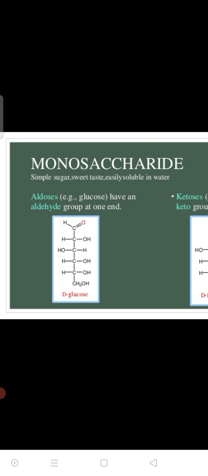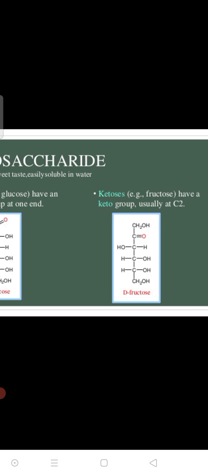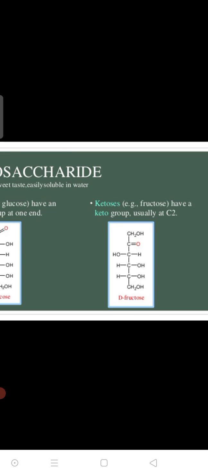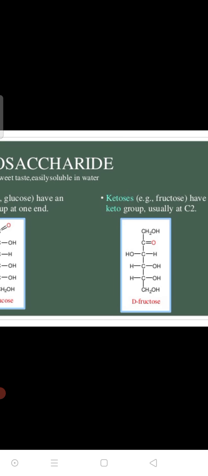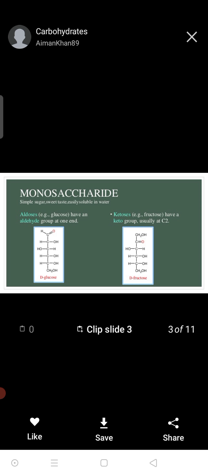If the carbonyl group is present there, these types of sugars are called aldehydic sugars or aldoses. And exactly opposite to this, if the carbonyl group is present at any position other than the first and last carbon, these types of sugars are known as ketoses or ketones. D-fructose is a well-known example of a ketonic sugar, and D-glucose is a well-known example of an aldehydic sugar.